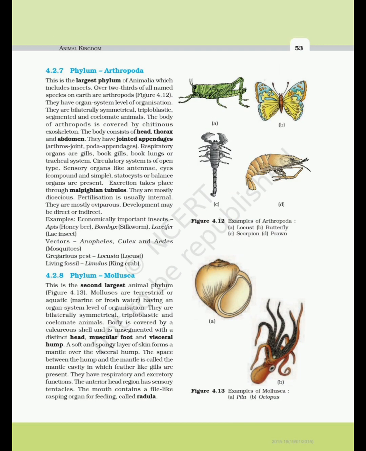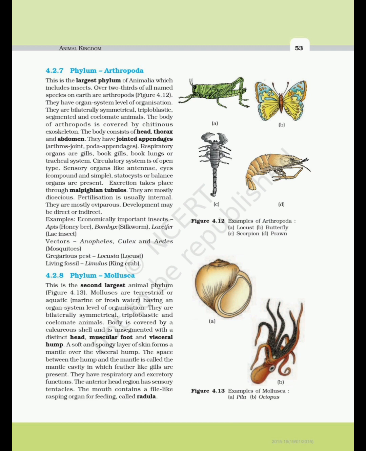4.2.7 Phylum Arthropoda. This is the largest phylum of Animalia, which includes insects. Over two-thirds of all named species on Earth are arthropods. Figure 4.12. They have organ system level of organization. They are bilaterally symmetrical, triploblastic, segmented and coelomate animals. The body of arthropods is covered by chitinous exoskeleton. The body consists of head, thorax and abdomen.